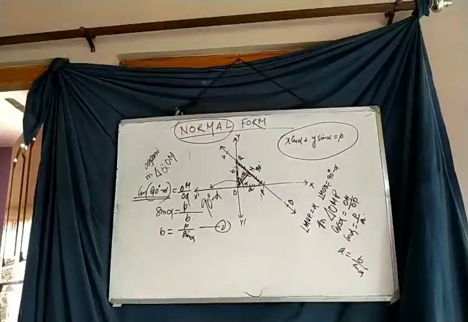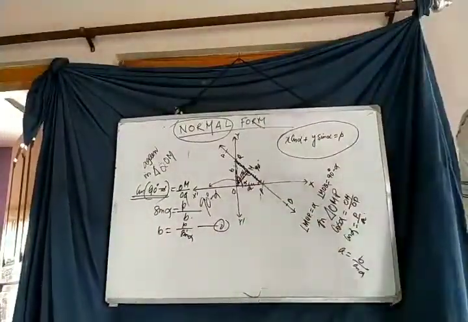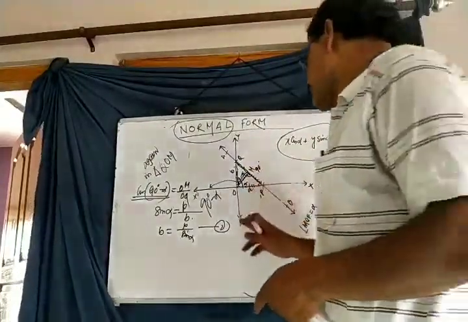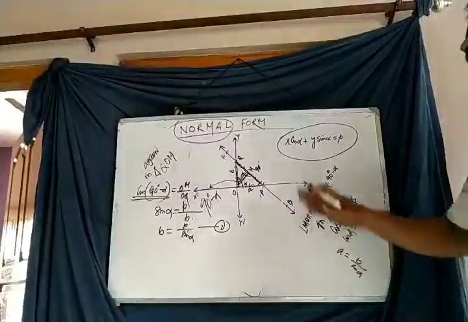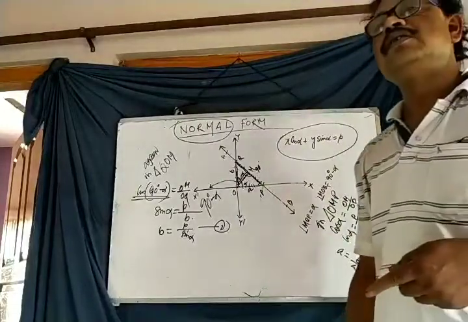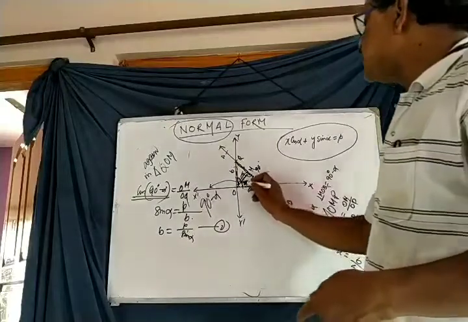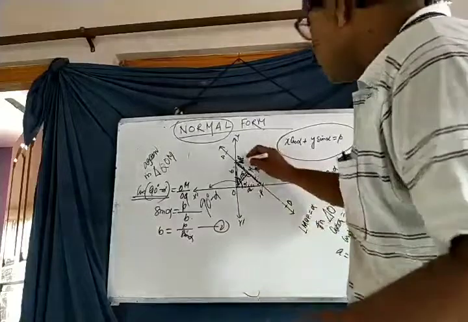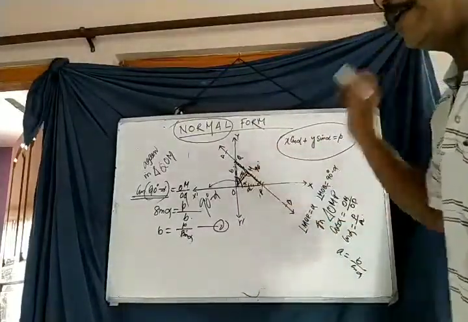Again, I am telling you that the straight line is given here. This is the normal, the length of the normal is P, and this normal makes an angle alpha with the positive direction of x axis. This is the condition of this form. To derive this equation, first we consider this angle is alpha, so that angle is 90 degree minus alpha, and we get two right angled triangles, QOM and POM.